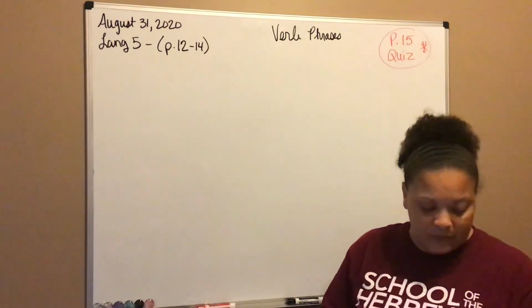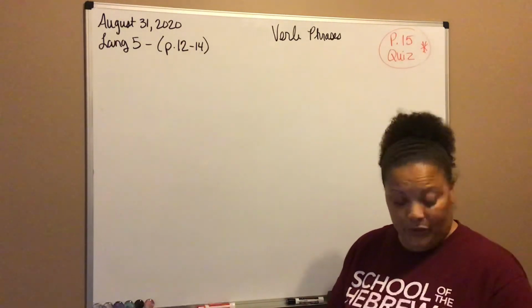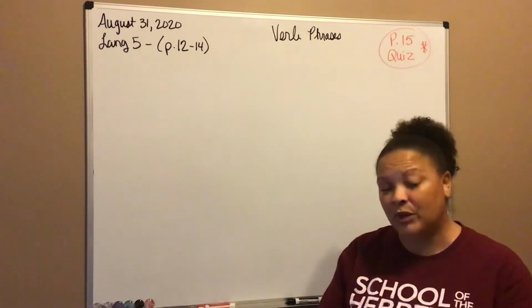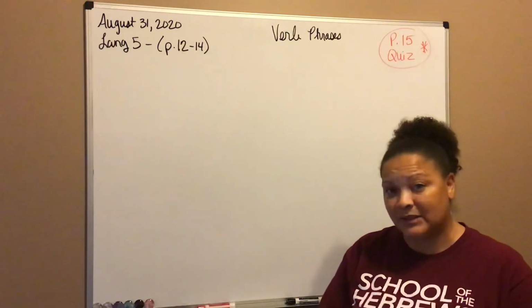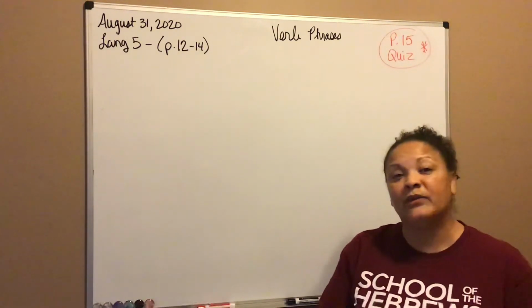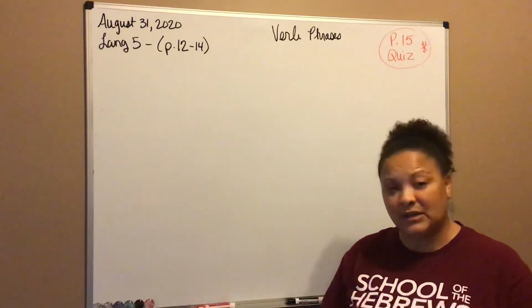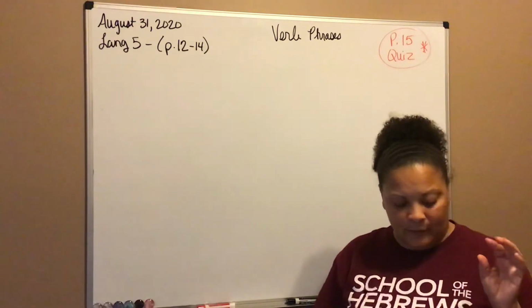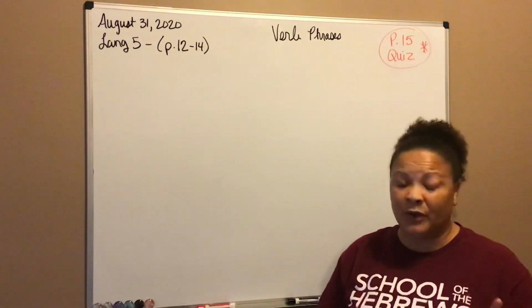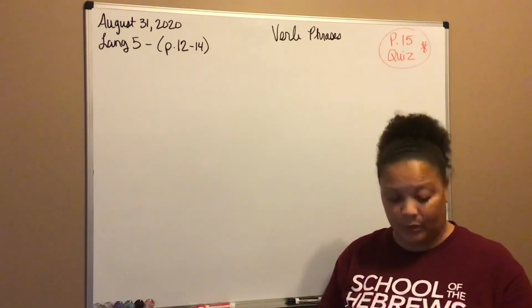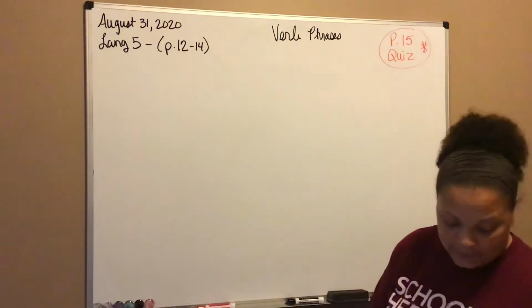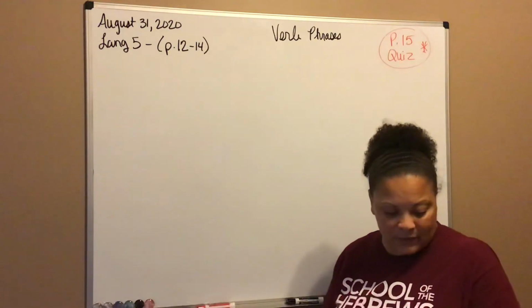Okay, so with that being said, with you seeing the examples of how there can be words in the middle of verb phrases, you have to identify what the verb is, what your verb phrases are, and be able to underline the verb or verb phrases only, the parts of the verb phrase only. So let's look at number one.